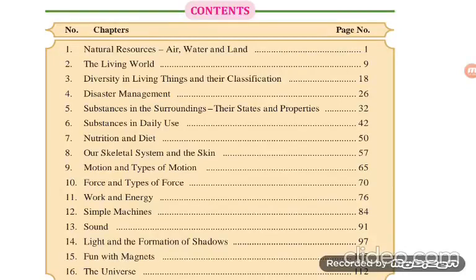Look at the cover page of the general science textbook. It is so meaningful. It shows the content of the book. Students, first of all, before we start our class,